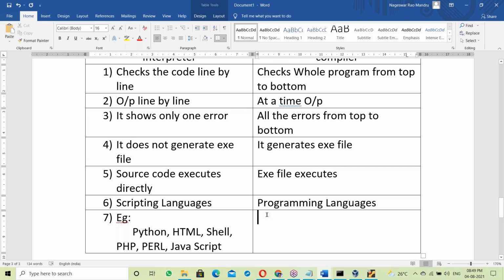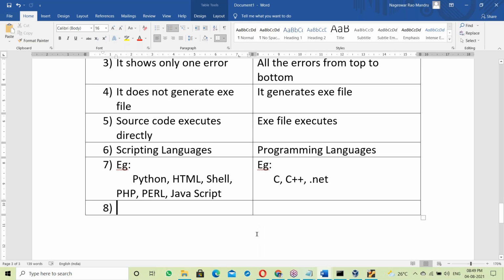Compare with examples: C language, C++, .NET. Right? Now there is a surprising thing. I have simply talked about Python, C and C++, but where does Java come in? That I have not mentioned. You may be thinking about it. Is Java compiler based or interpreter based?